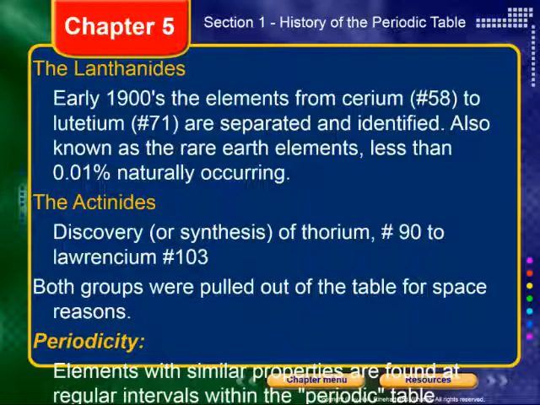Now, both of these categories, lanthanides and actinides, comprise the F block, right? We've already dealt with that, but they've been pulled out of the periodic table just for space reasons, okay? Just for space reasons.